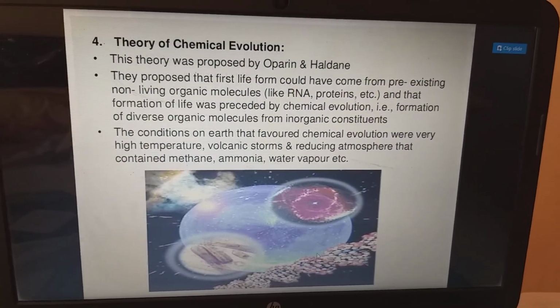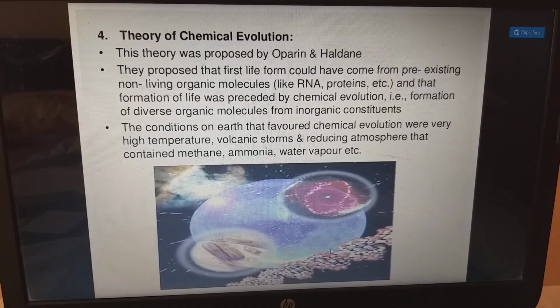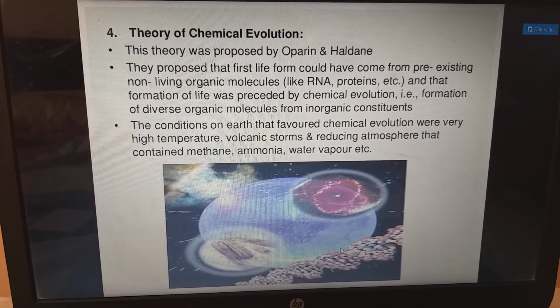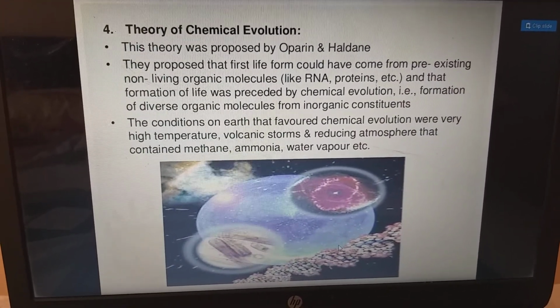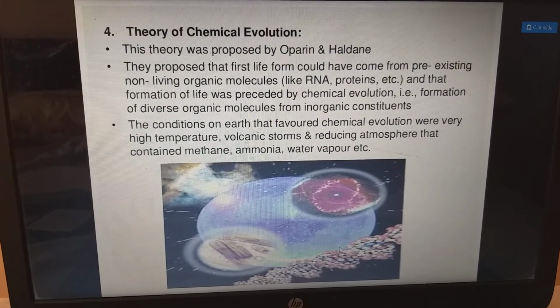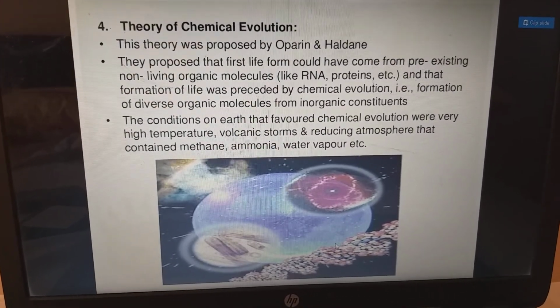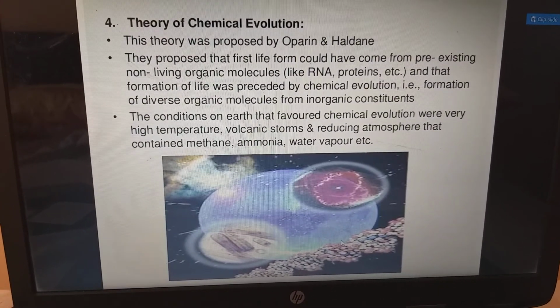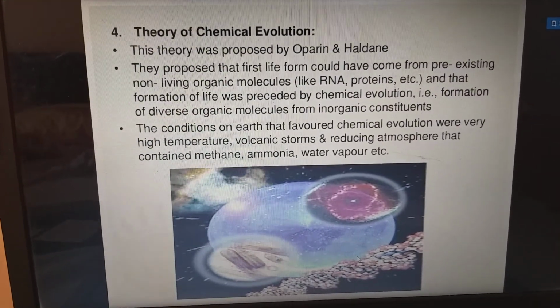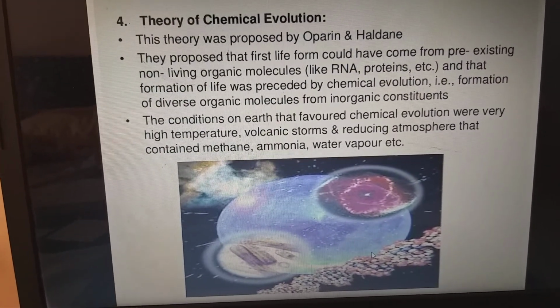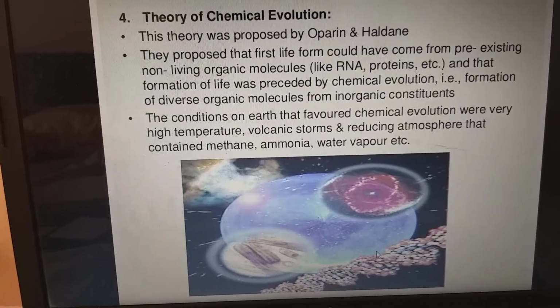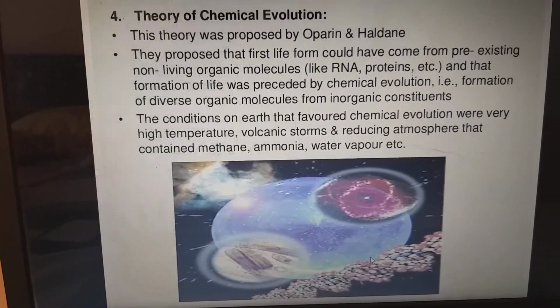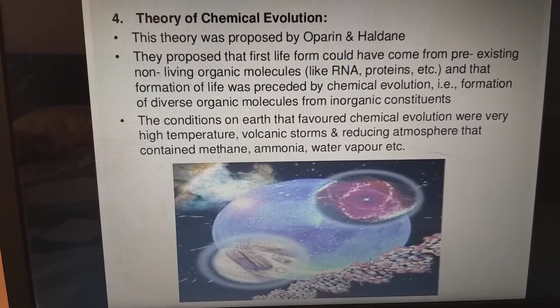Next, theory of chemical evolution. This theory was proposed by Oparin and Haldane. They proposed that the first form of life could have come from pre-existing non-living organic molecules like RNA, protein, etc. And that the formation of life was preceded by chemical evolution, that is, formation of diverse organic molecules from inorganic constituents.